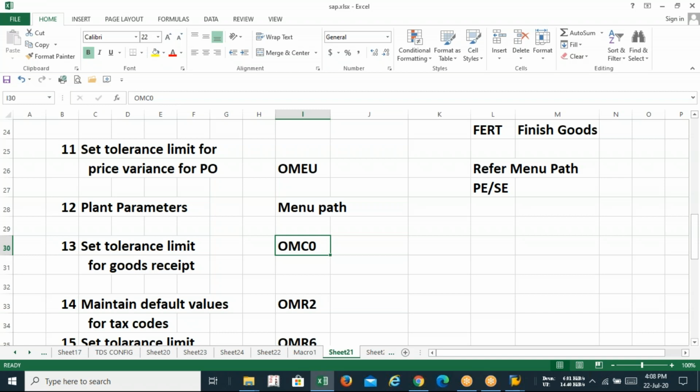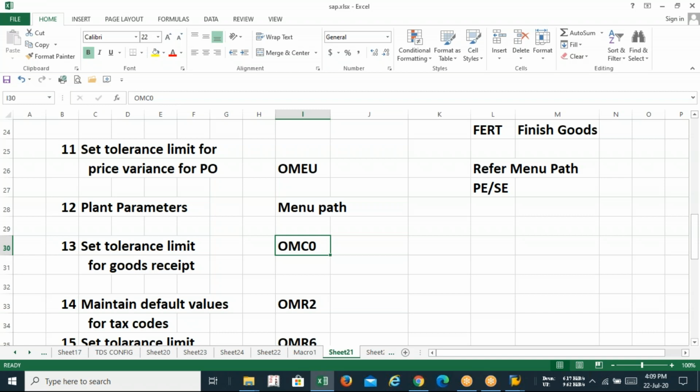After that, source list. And then what are we supposed to do? Purchase requisition. After that, purchase order. Guys, after placing the purchase order, can you tell me what my next step is at the end user level? Goods receipt. So now move on to the next part, tolerance for the goods receipt.